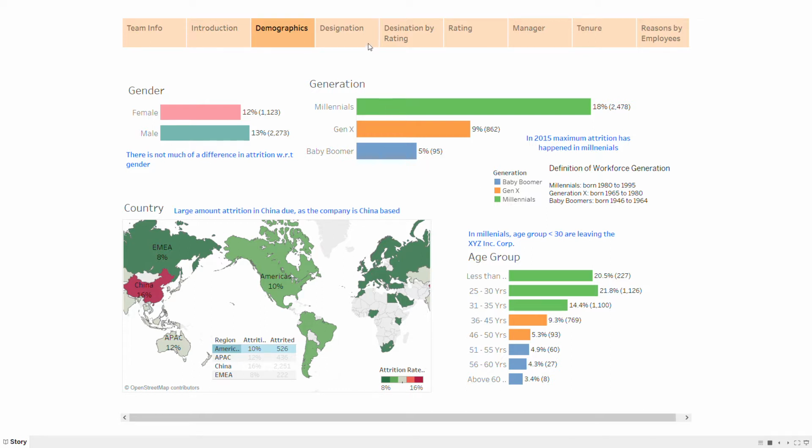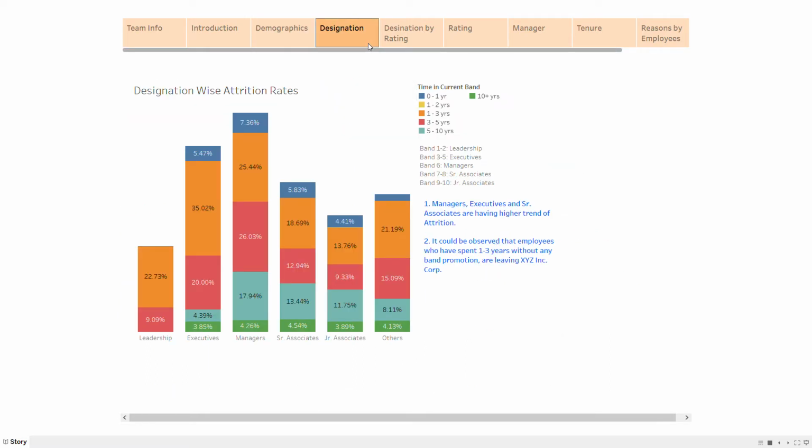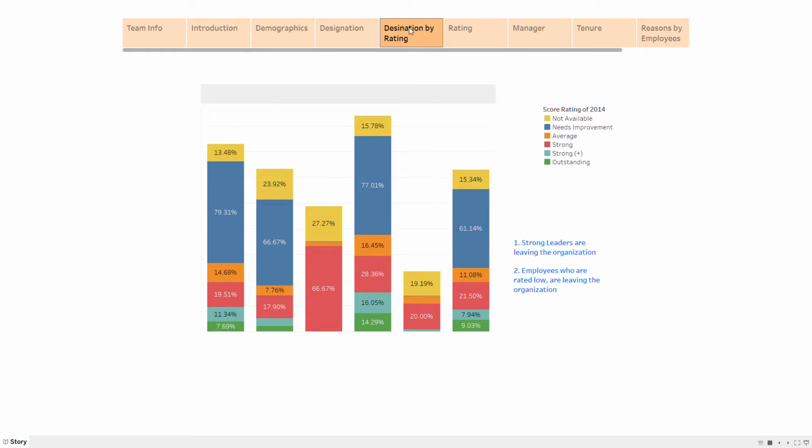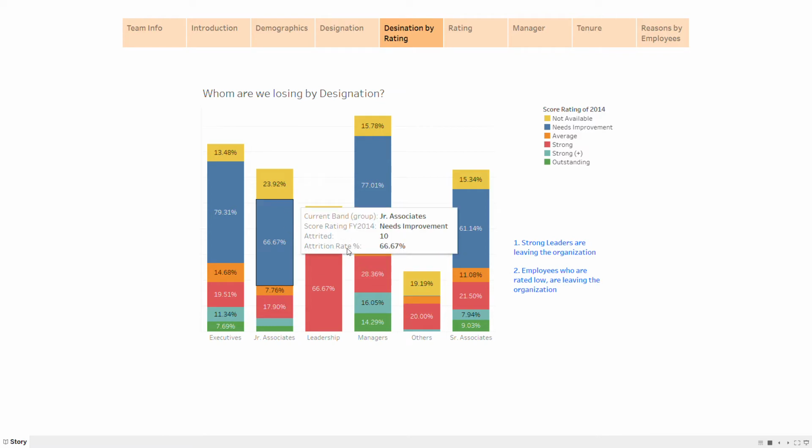organization. Similarly, we have looked into various other parameters like designation, and within designation how many number of years have the employees spent within the same band. If we have not been giving any band promotion to the employees, is that a reason why the employees are leaving? Within a designation, what sort of employees are leaving: average employees, or excellent employees who have an outstanding record? Just to quote an example, you could see that the leadership who are very strong are leaving the organization.